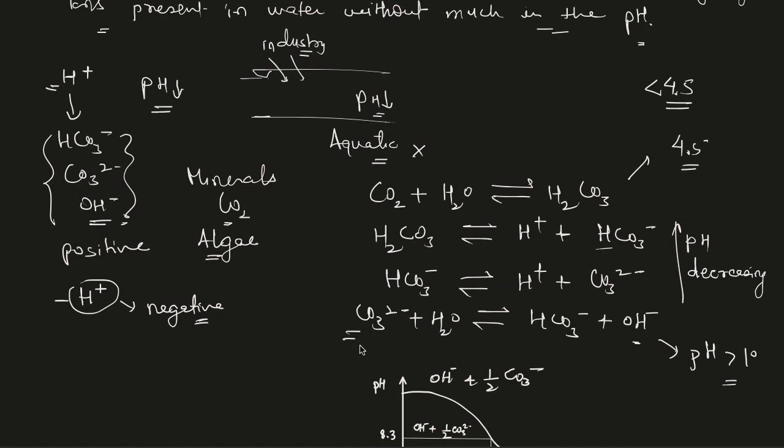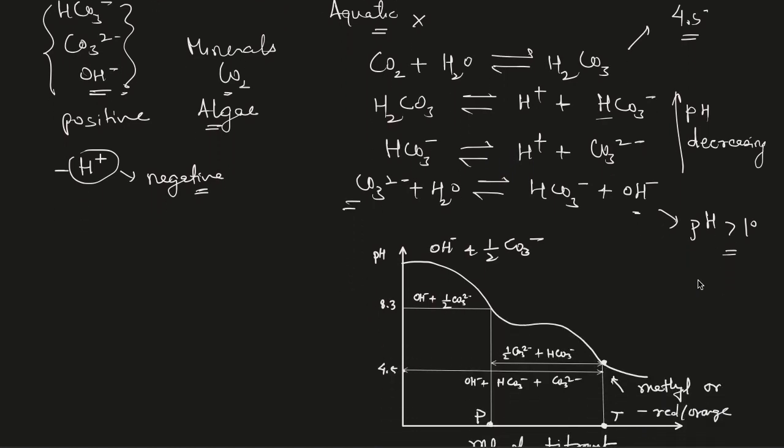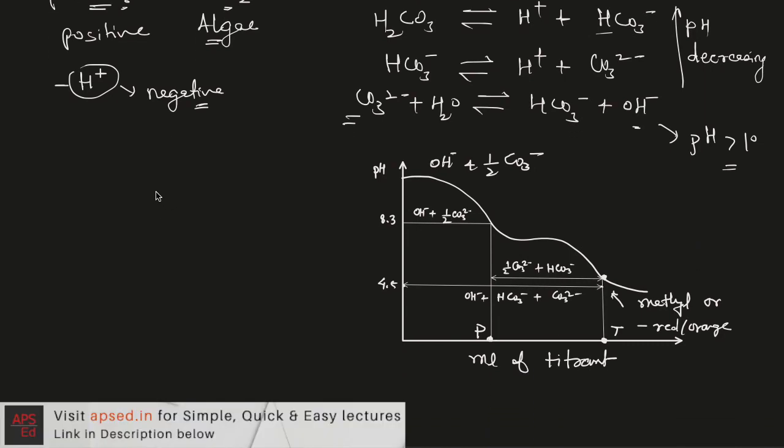Now this last reaction, as I said, takes place only at high pH. It is also influenced by the presence of algae. If algae is present in water, it consumes the bicarbonate ions. So at high pH, this algae consumes all the bicarbonate ions and only hydroxide ions are left.